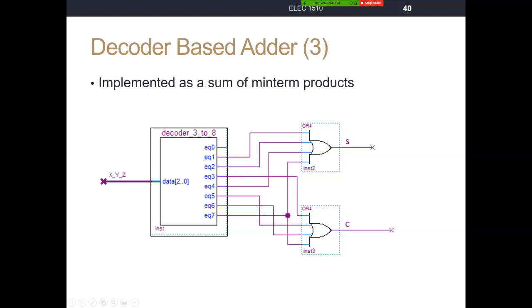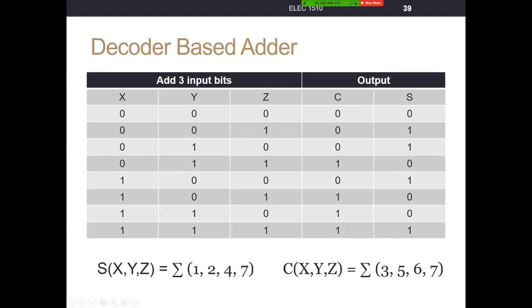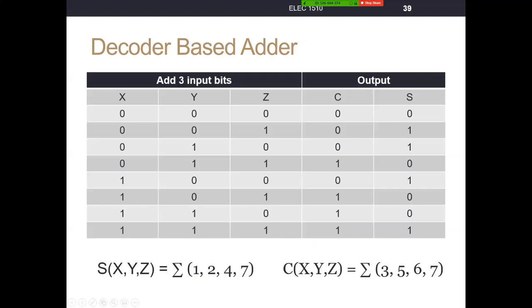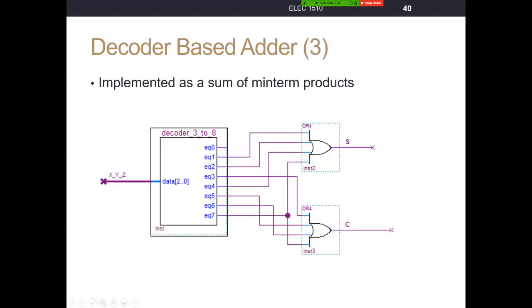Then for the sum, we said the sum is 1, 2, 4, and 7. We need minterms 1, 2, 4, and 7. So we tie those into an OR gate because remember, with minterms, we OR these together. We OR minterm 1, ORed with minterm 2, ORed with minterm 4, ORed with minterm 7. Similarly here, we need another OR gate with 4 inputs for these 4 minterms, 3, 5, 6, and 7.